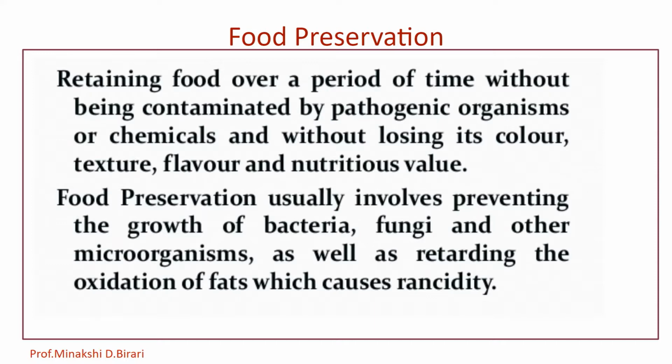The most important aspect of food preservation is to maintain or create nutritional value, texture, and flavor. The definition of food preservation states that the preserved food should retain its color and taste. This means that the color and taste of the food present at the time of preservation should not change.